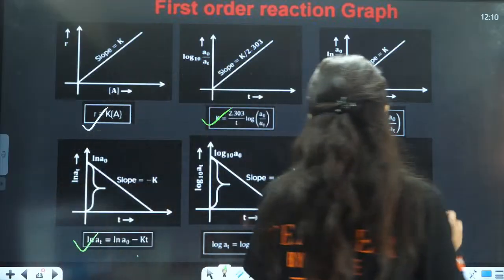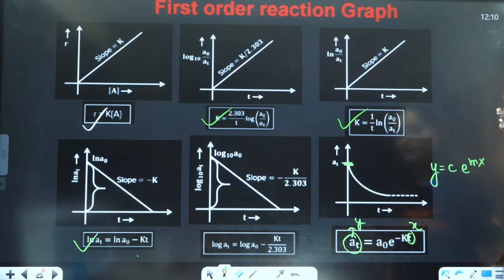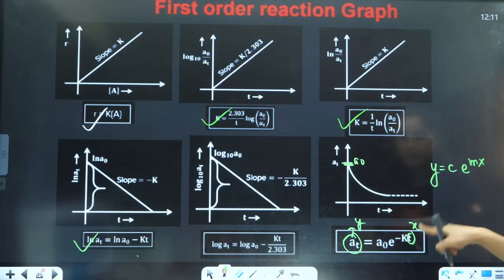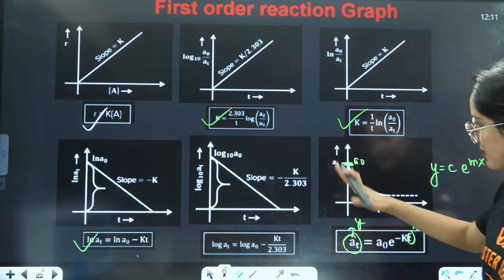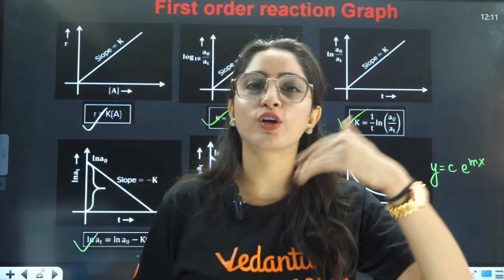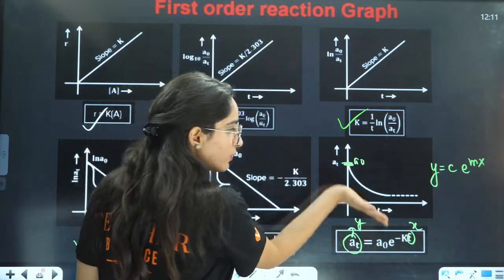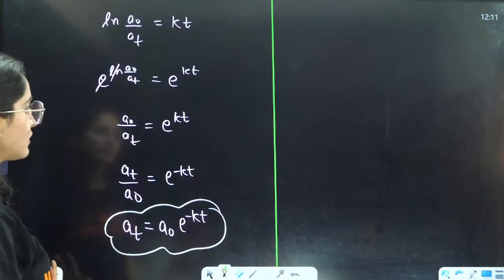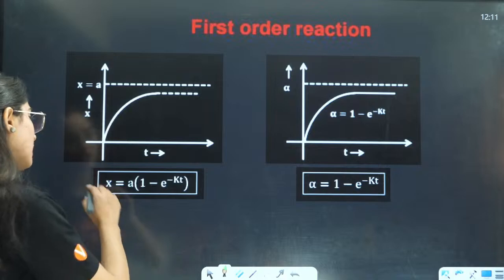So basically y is equals to c e raised to power mx. So this c is your intercept a naught, and this is going to be your negative slope, that is minus k. And because it is not a straight line graph, it is an exponential graph, so it is a curved graph, right? When we are saying that the growth has increased exponentially, that means suddenly the growth has increased. So suddenly you will have this graph down or above, right? Yes, understood.